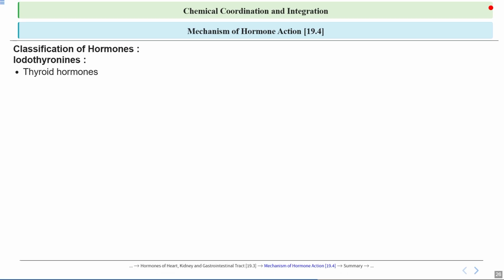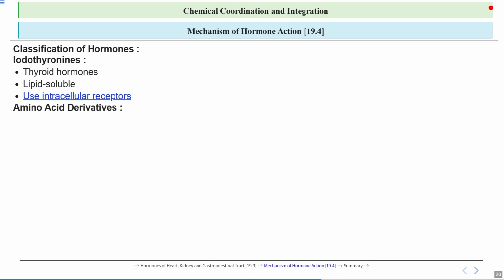Thyroid gland. We know that thyroid hormone is produced by the thyroid gland, and it plays a key role in regulating metabolism, growth, and development in the body. These hormones, mainly thyroxine, that is T4, and triiodothyronine, which is T3, are essential for normal brain development in children and maintaining energy levels in adults. And these are controlled by the pituitary gland through the hormone TSH, which signals the thyroid to produce more hormones when needed. Imbalances in thyroid hormone can lead to disorders like hypothyroidism or hyperthyroidism, affecting various bodily functions. It is lipid soluble. It uses intracellular receptors.